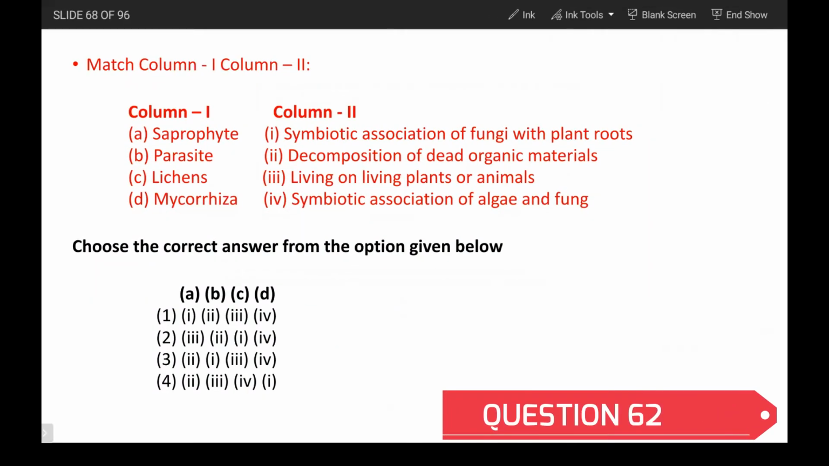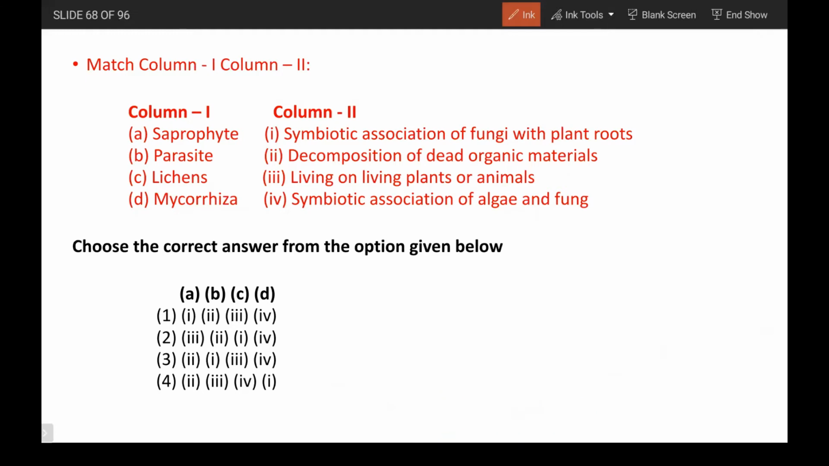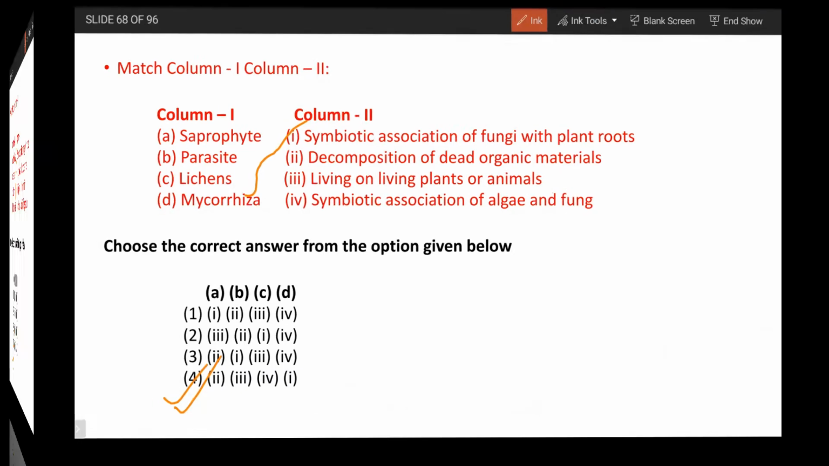And this one again, it's very easy. You guys will be able to answer. Mycorrhiza is the symbiotic association of fungi with plant roots. So the only option is option 4 here. Saprophyte, we all know, parasite, and then lichens, everything is fine. So it is option 4.